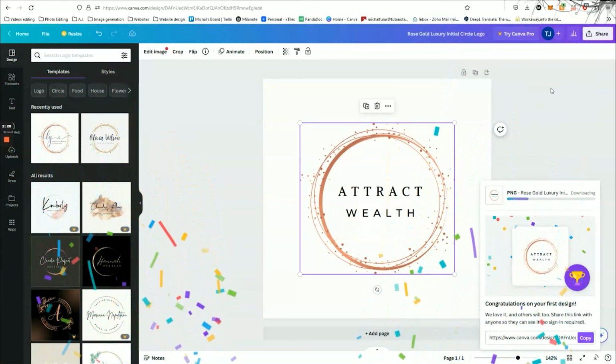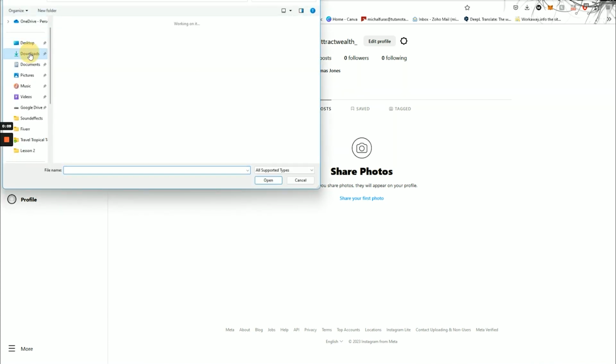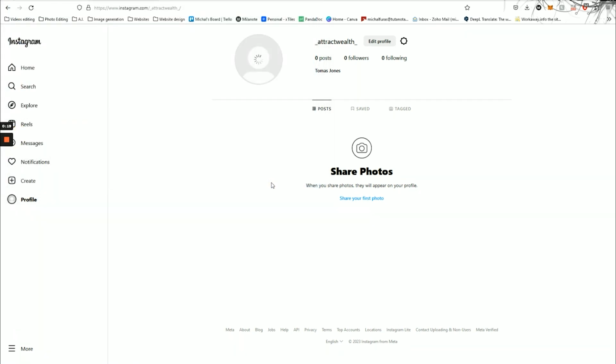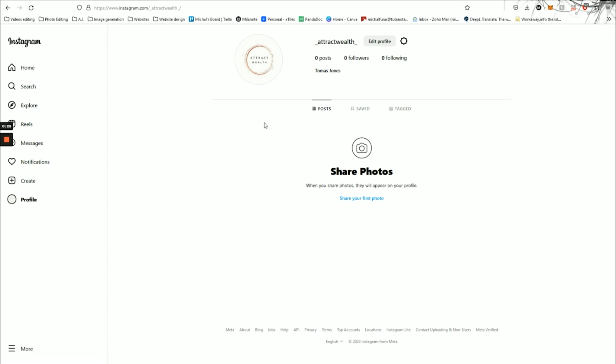Once the image is downloaded, go to your Instagram account and click on the profile picture. This screen will load and here you will upload the photo you just created. In this case, the image is called Spirituality Logo. I click on it, wait a moment, and look, I already have a nice photo for my Instagram account. It is professional enough, with no need to be a designer.